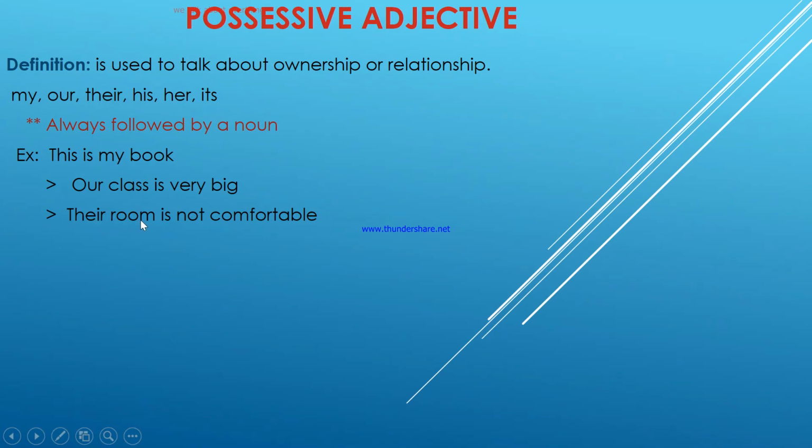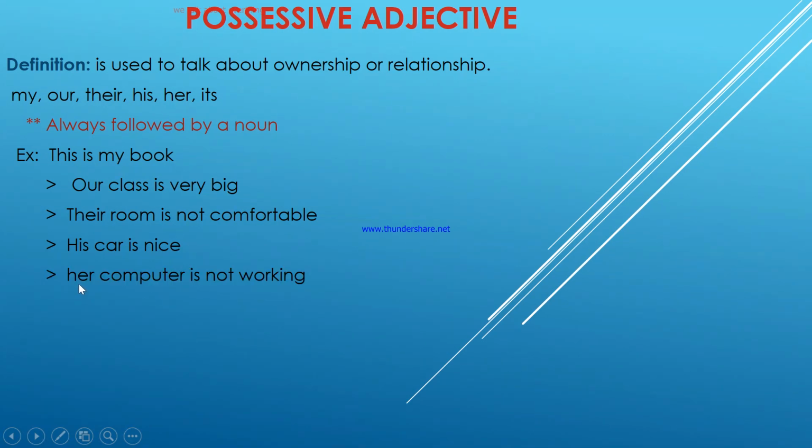Their room is not comfortable, right? It means not cozy, not a comfortable place. And where is the noun? The room is the noun, right? The next one: His car is nice. It is his car, right? It talks about ownership, right?